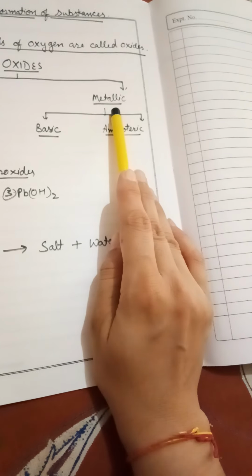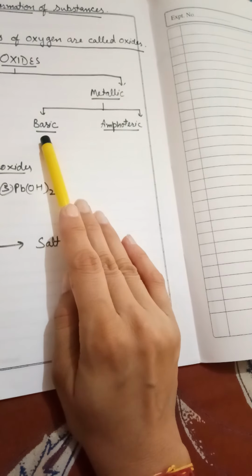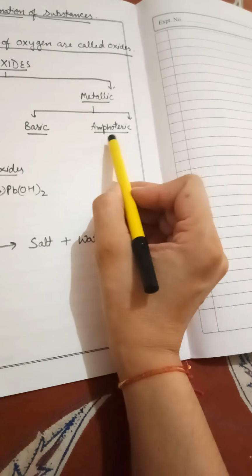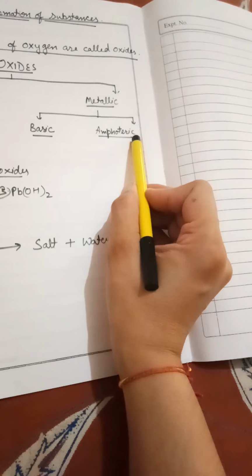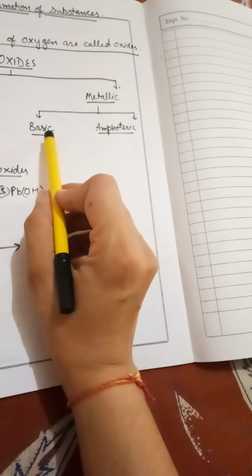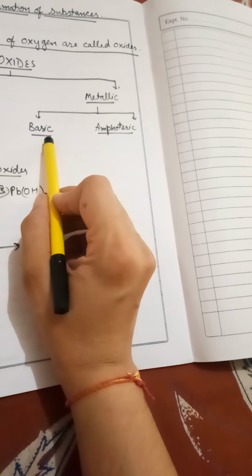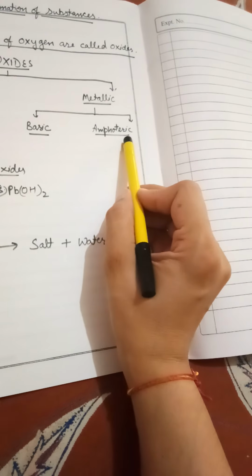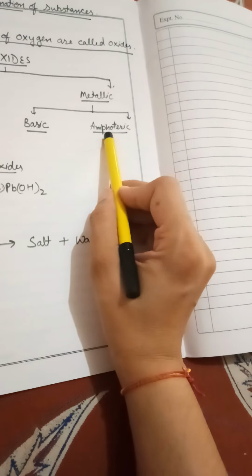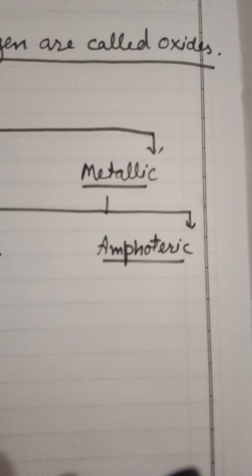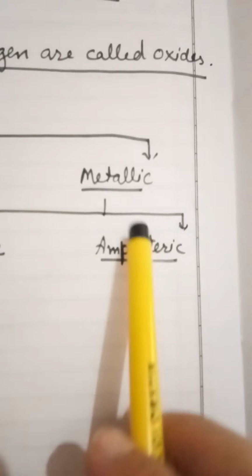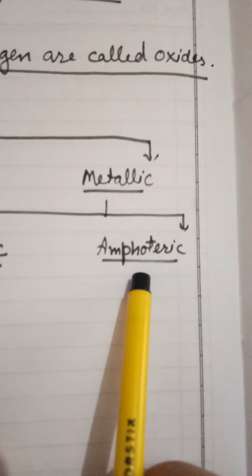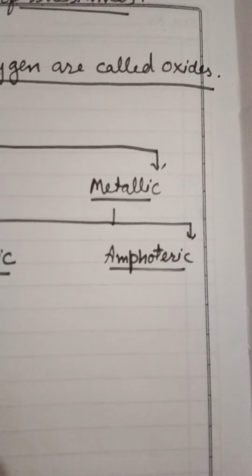Similarly, metallic oxides can also be classified into two parts. One is basic oxides and the other is amphoteric oxides. Basic oxides are those oxides which turn red litmus solution to blue. Amphoteric oxides: ampho means two or both. Amphoteric oxides are those oxides which behave as an acid in the presence of a base and behave as a base in the presence of acids.